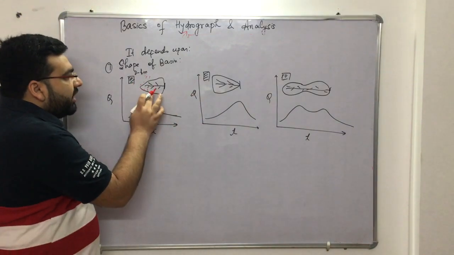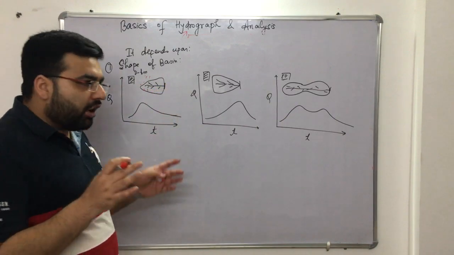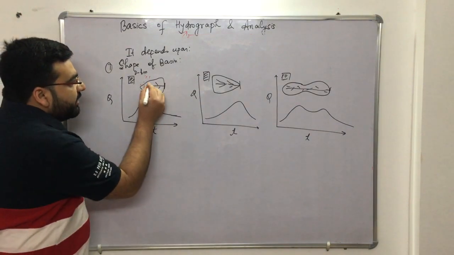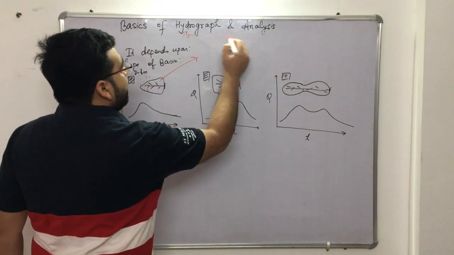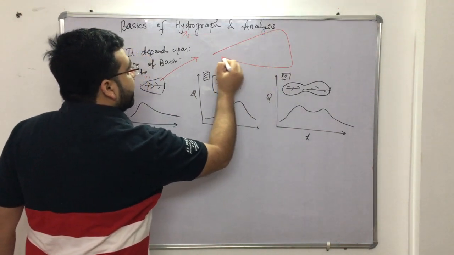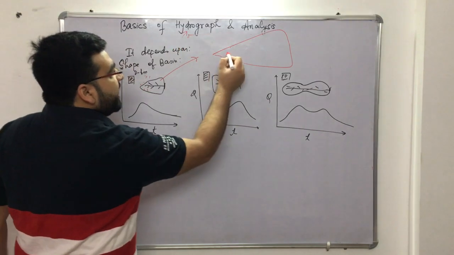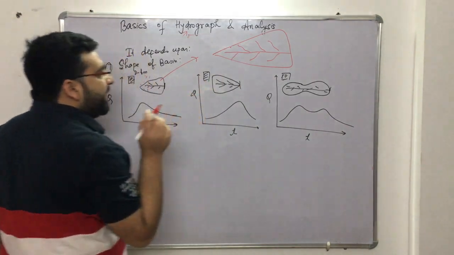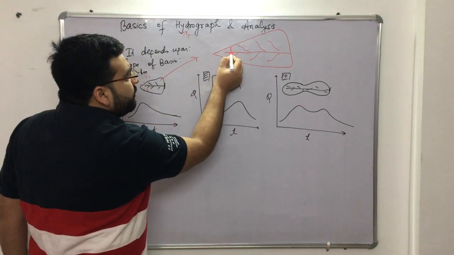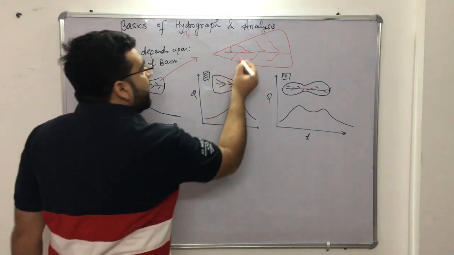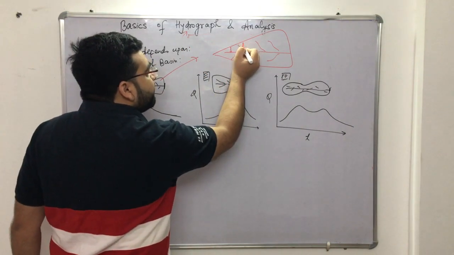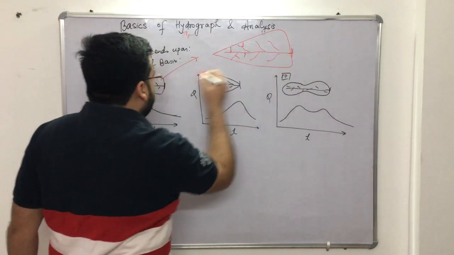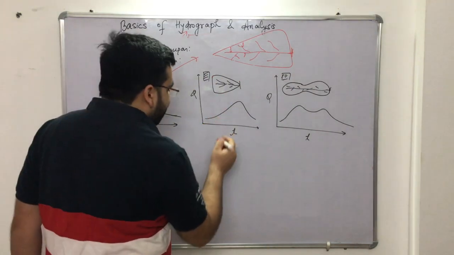So the time interval for attaining the peak discharge will be very small, because a lot of water will be coming instantaneously. For example, let me draw it bigger. This is the catchment, let us say, right? So if some rain has fallen on this area, there is the main stream, these are the tributaries, right? So this particular rainfall will take a very small time to reach this stream. Similarly, the rain which has fallen on this area will take a very small time to reach here, and hence in a very small time you will attain a peak discharge.